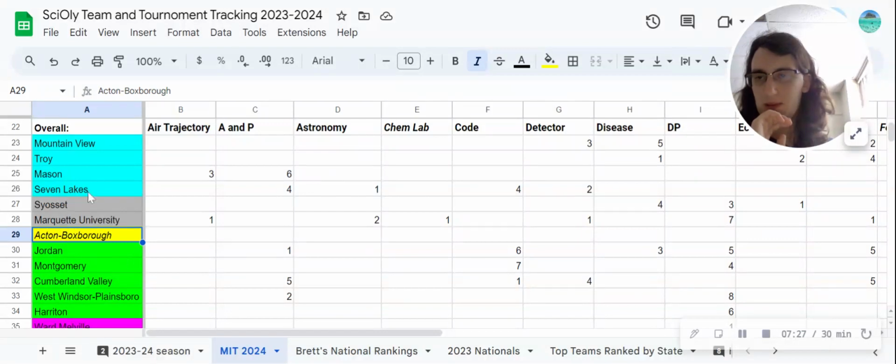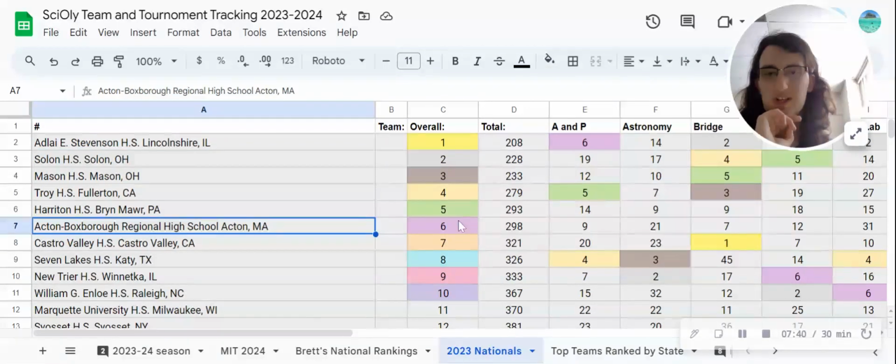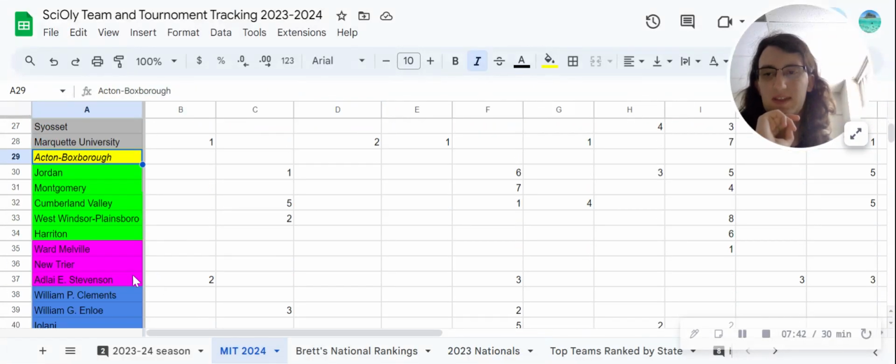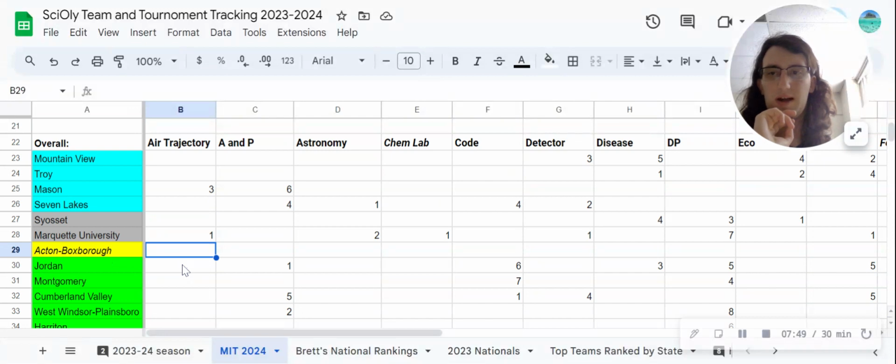I did put them in, what is that, 4th, 5th, 6th, 7th place. Again, I think it's fairly safe to say they'll be at least in the top 10 because they did very well at Nationals last year. But again, as Stevenson has shown us this year, that doesn't necessarily indicate that they will do very well.